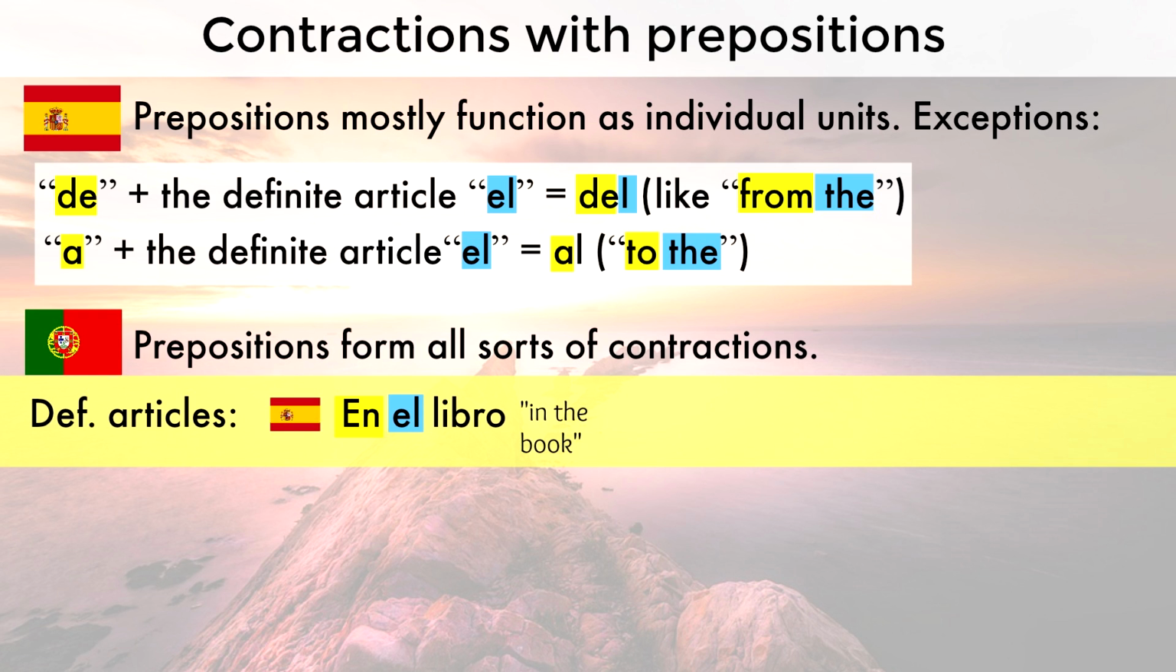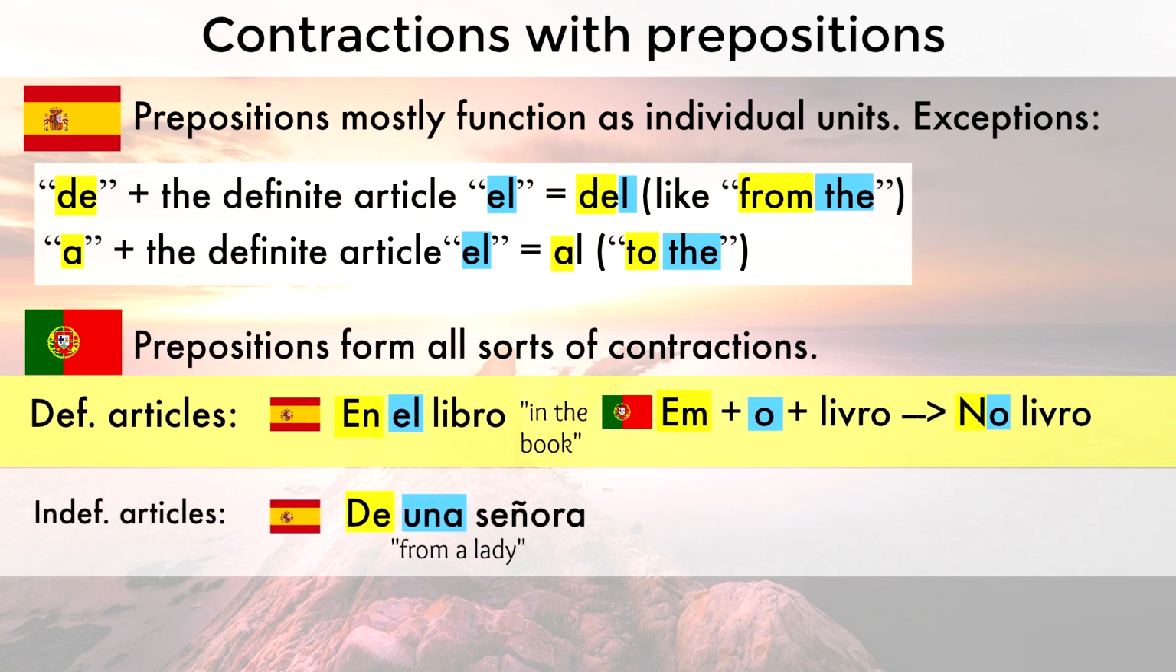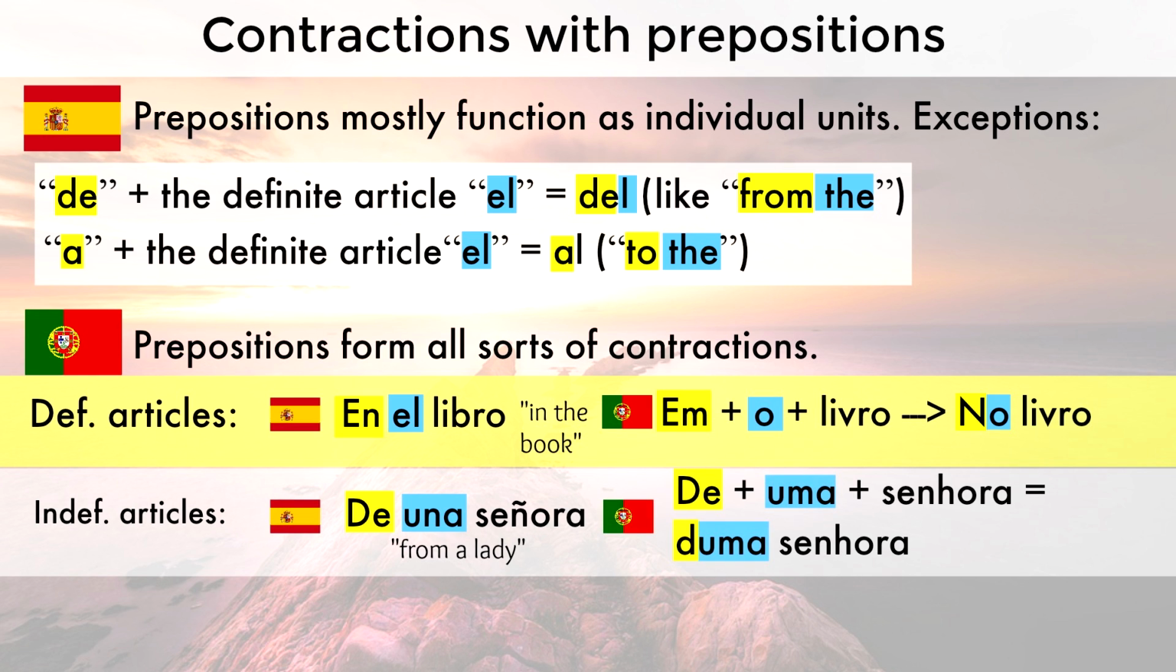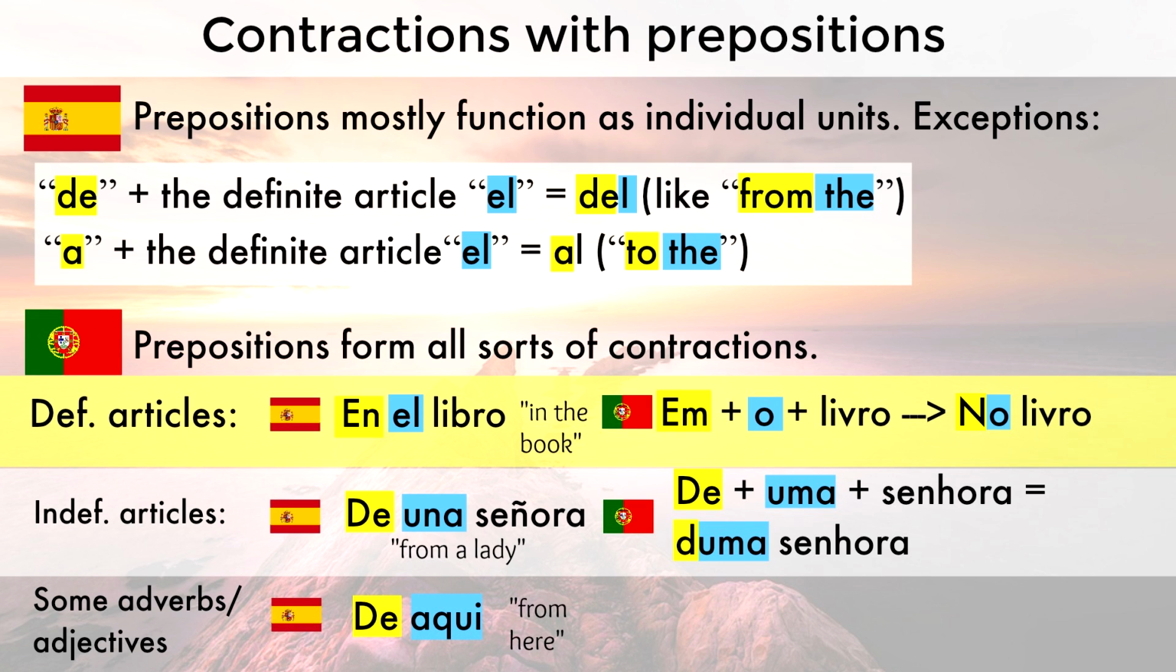So in Spanish we have "En el libro," which means "in the book." But in Portuguese we have "No livro." In Spanish we have "De una señora," which means "from a lady." But in Portuguese we have "De uma senhora." In Spanish we have "De aquí," meaning "from here." But in Portuguese we have "Daqui."